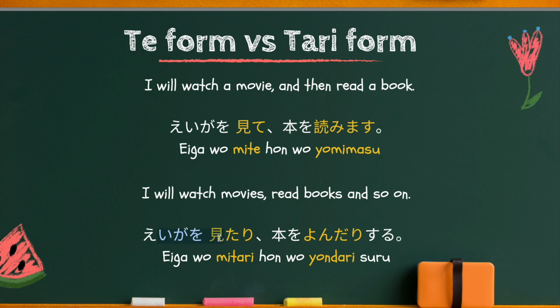Order doesn't matter. And also this gives the listener a nuance that you are going to do much more than that. These are not the only two actions you are going to do. You are only just giving those two actions. So that's the difference between te form and tari form.